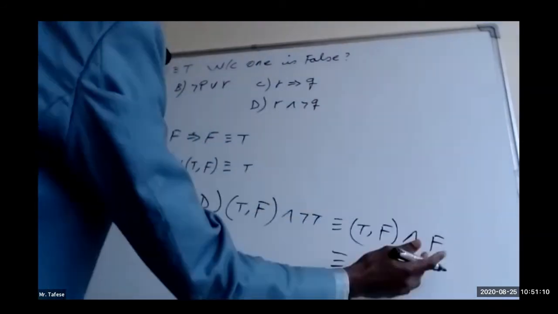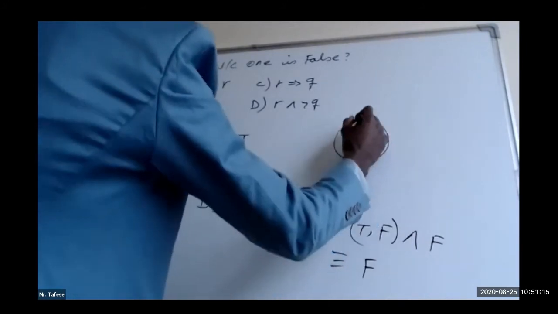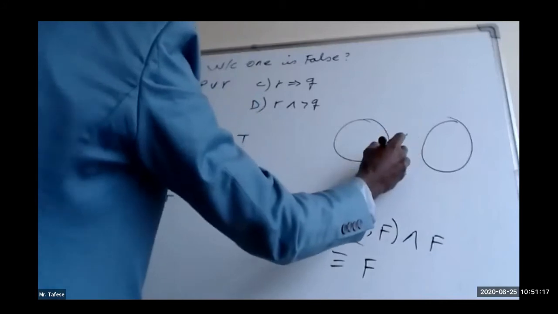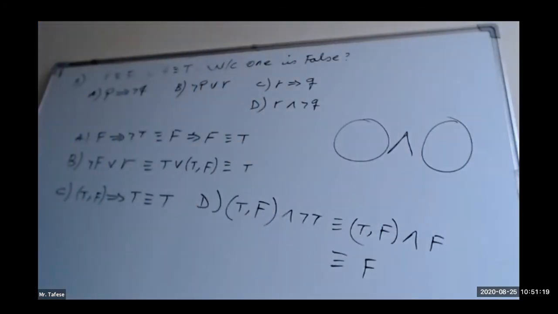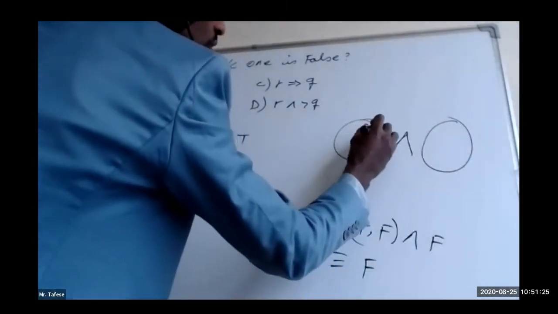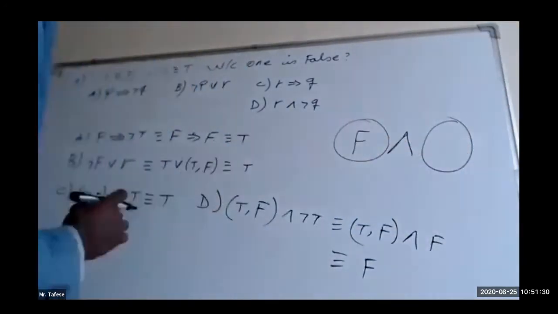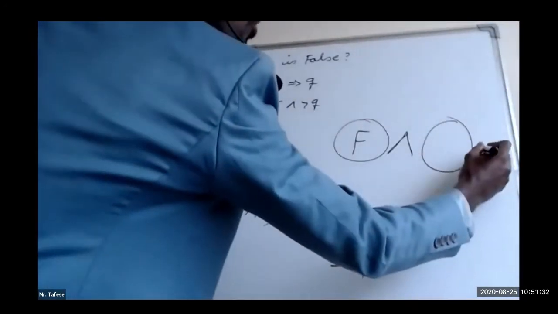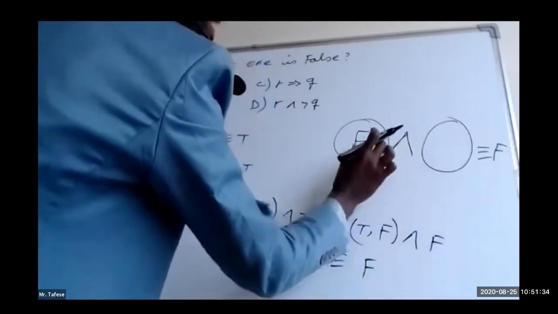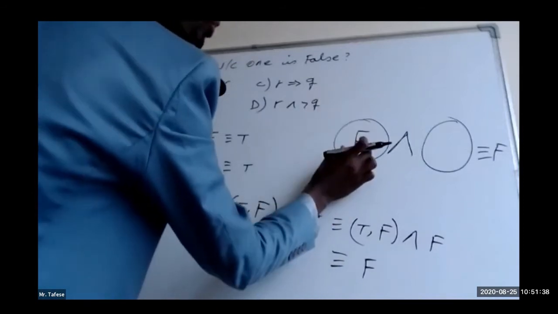We can summarize this one like we did earlier. Here are the two components. They are connected by a conjunction operator. If one of the two components is known to be false, and we don't know the truth value of the second component, it is already known to be false. One is enough. In case of conjunction, one is enough to be false.